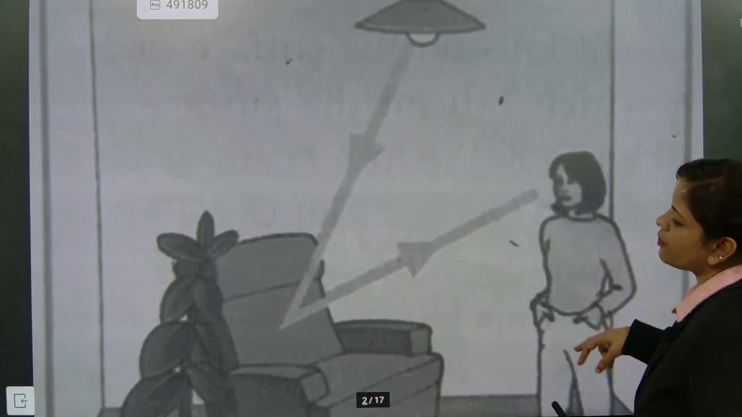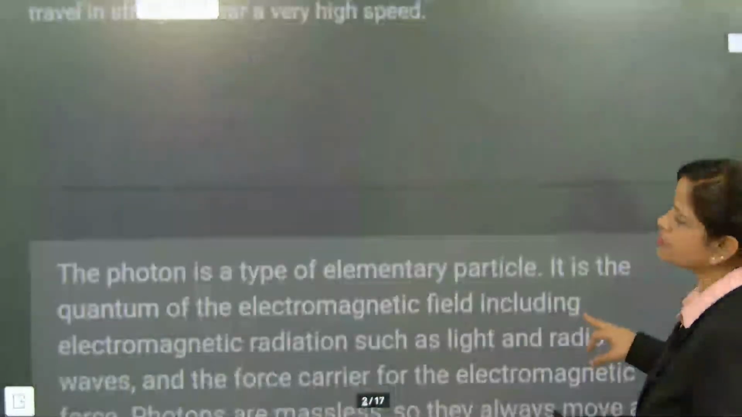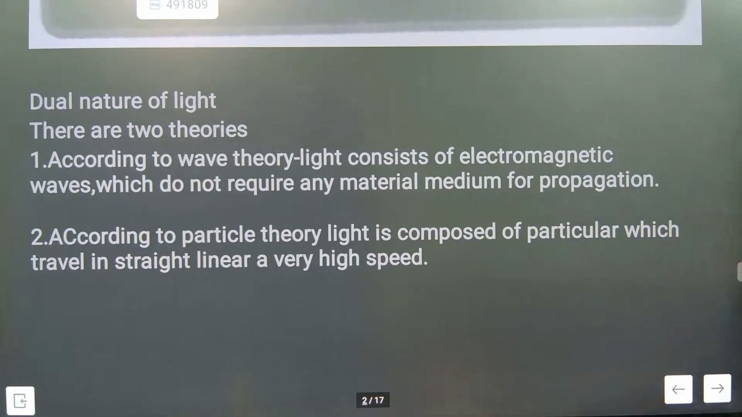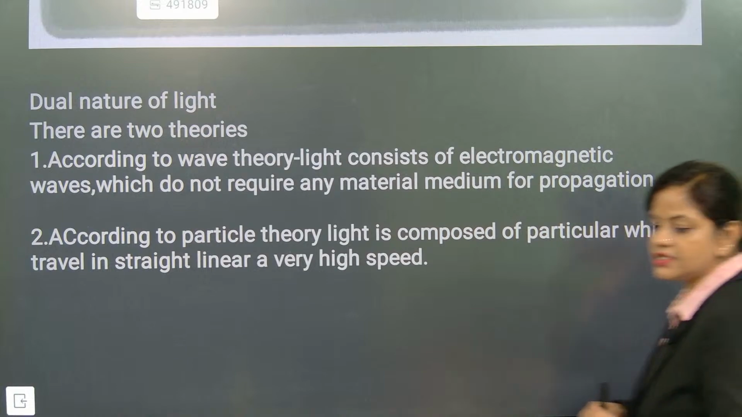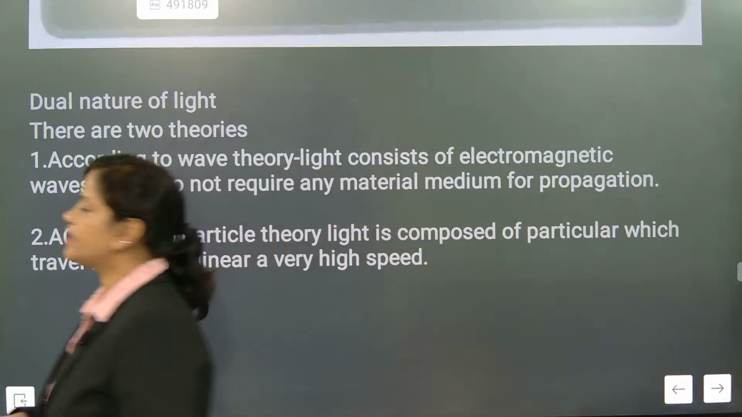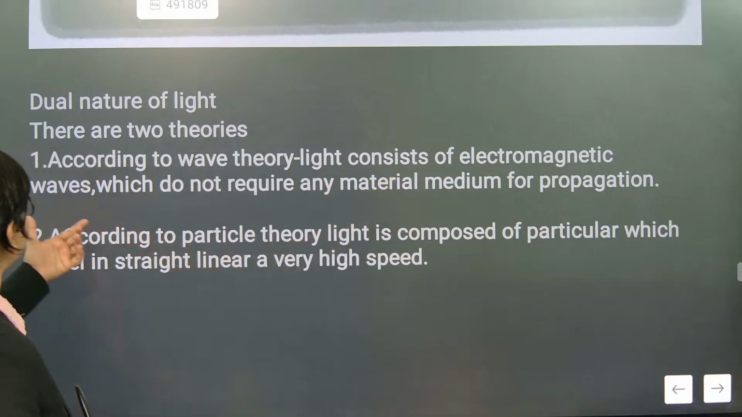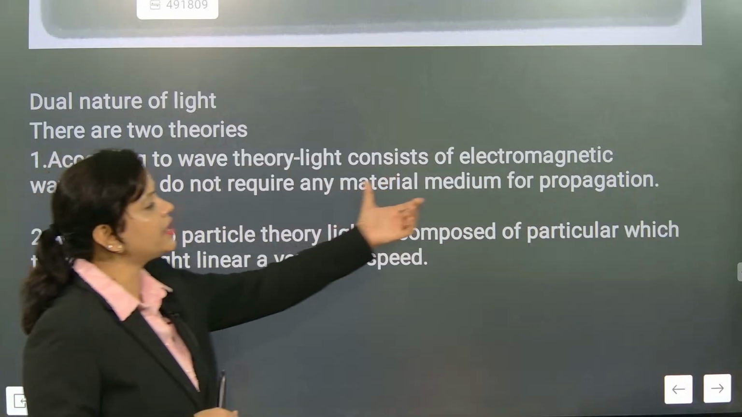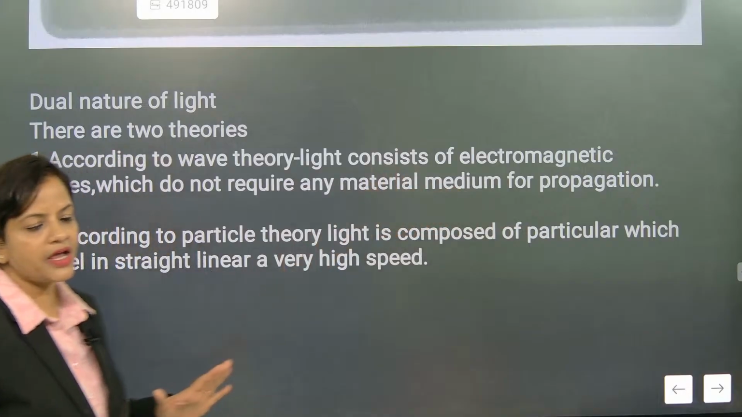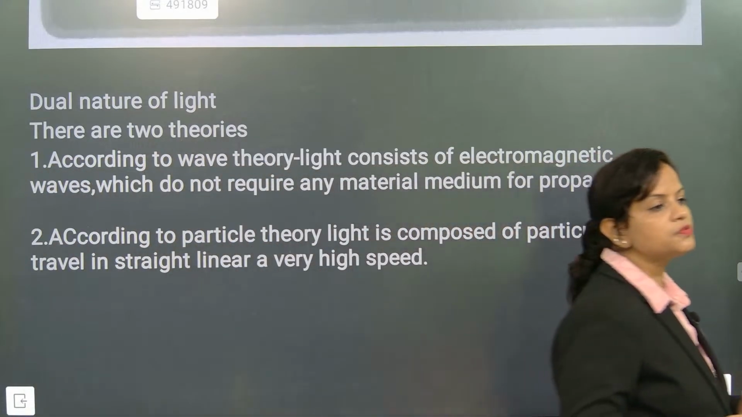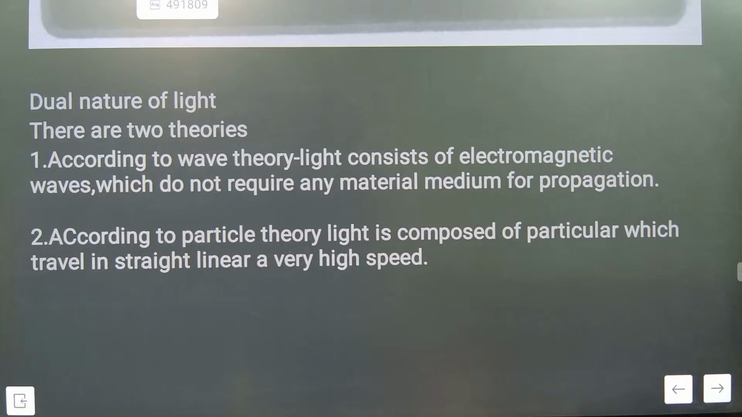Our most important section is called the dual nature of light. Light is having dual nature. One by one, important points we will check. According to wave theory, light consists of electromagnetic waves which do not require any material medium for propagation. So light can travel in waveform. This is the first part.